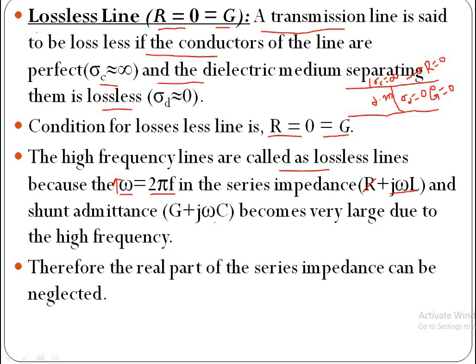Similarly, in shunt admittance, this is large when compared to G, so we can neglect G. Therefore, in both cases, the real part is neglected and the series impedance and shunt admittance have only a reactive part.